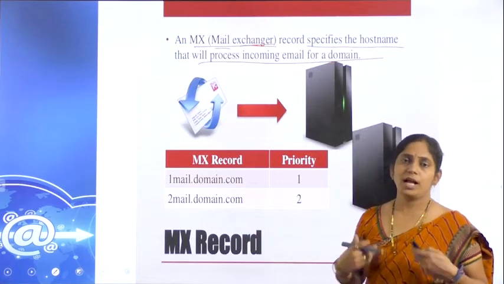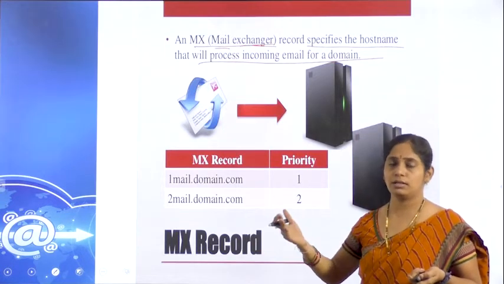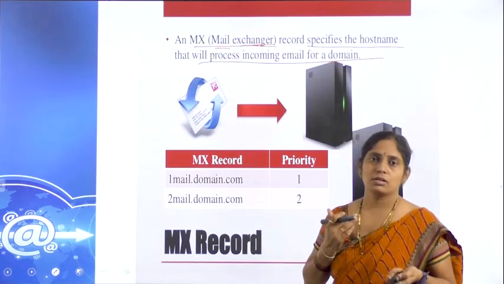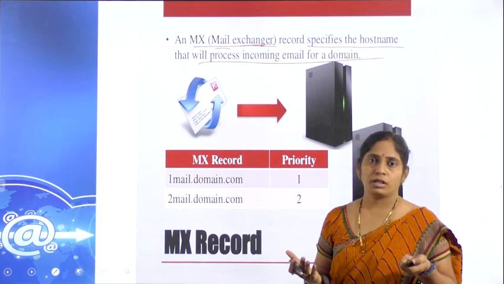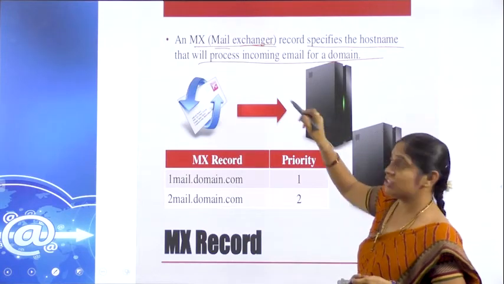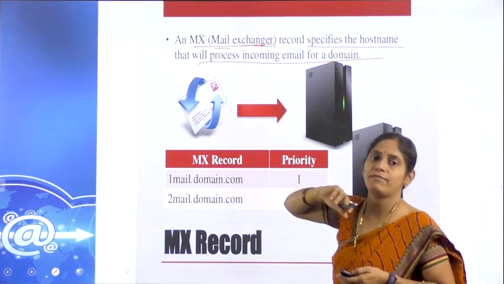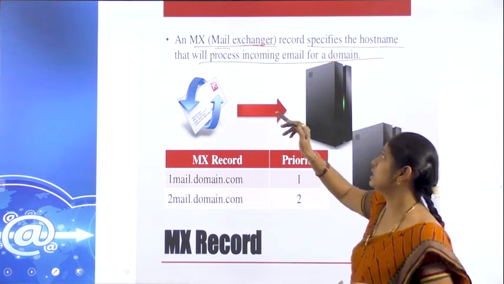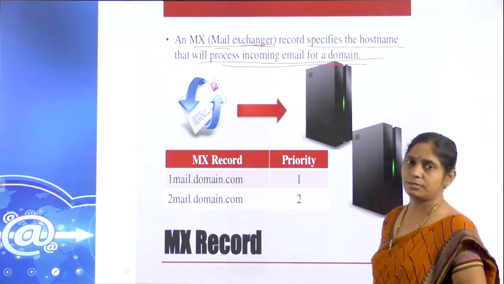So, when we are sending an email to somebody else, or they send a mail to us, a mail has been exchanged between the two clients. So that information will be maintained by that MX mail exchanger, which will transfer the data from one mail ID to another mail ID for exchanging. It processes the incoming email for a domain.